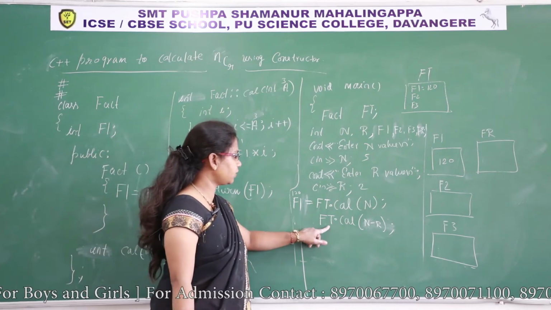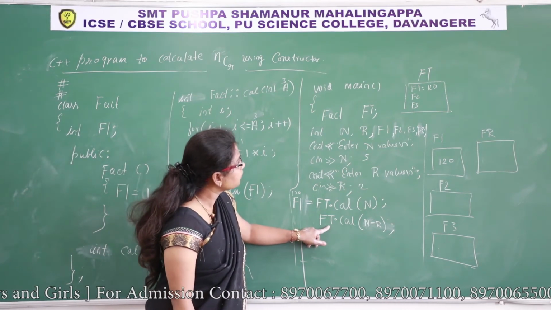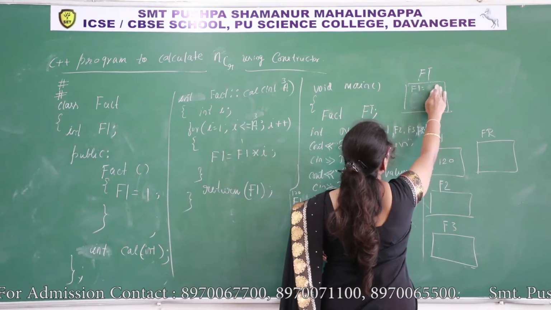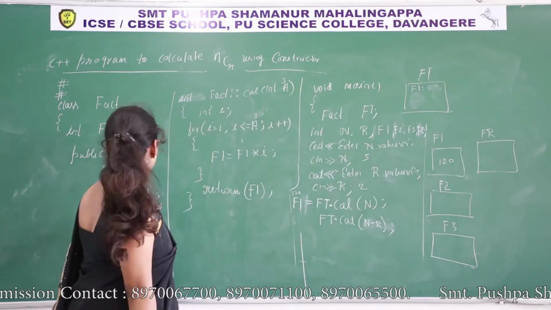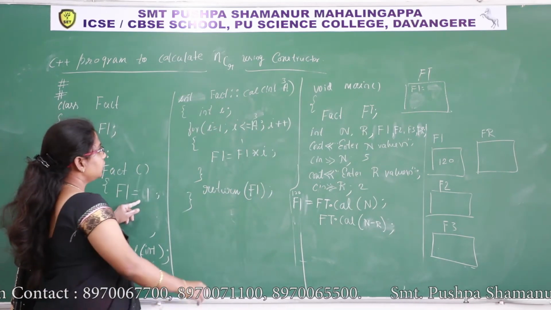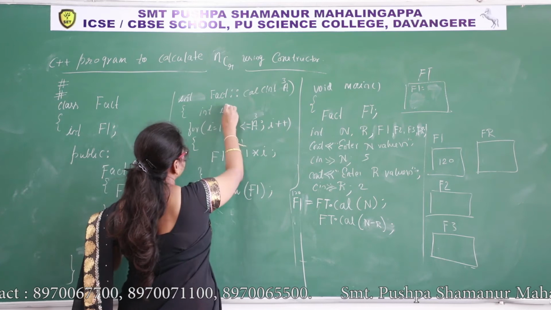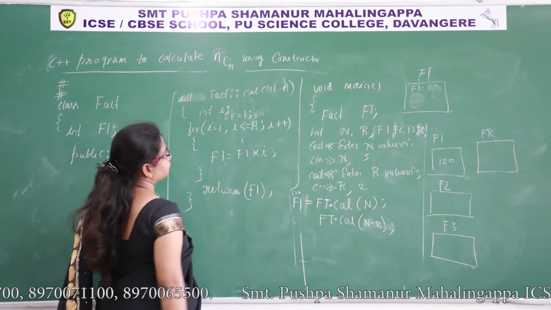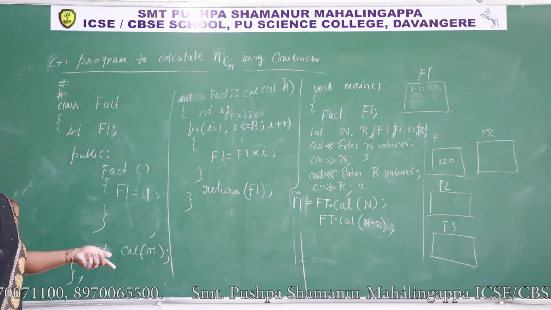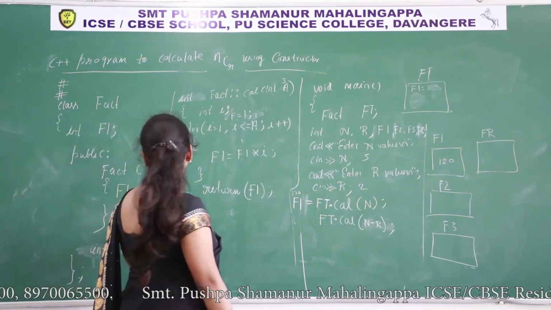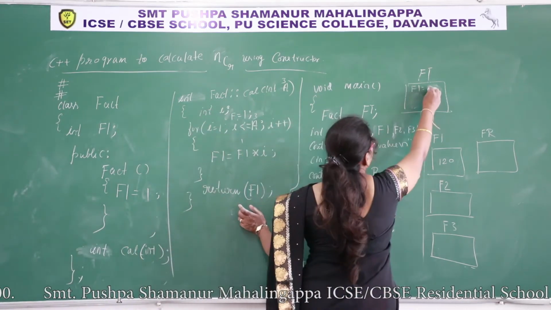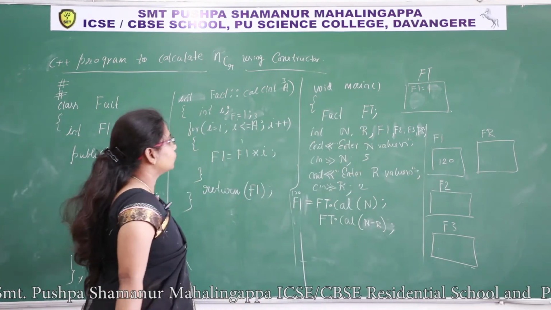See, when we call this function, F1 has become, initially I have given F1 is 1. Now for every time I will give F1 is equal to 1. Again it resets the value. F1 is 1. Okay. After that F1 is equal to 1.